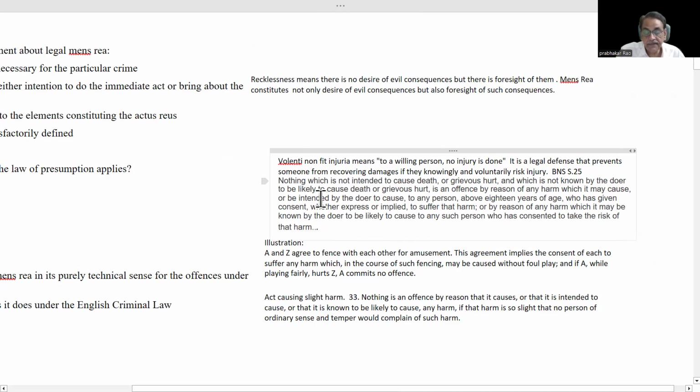The definition is very lengthy, but the explanation is very simple.